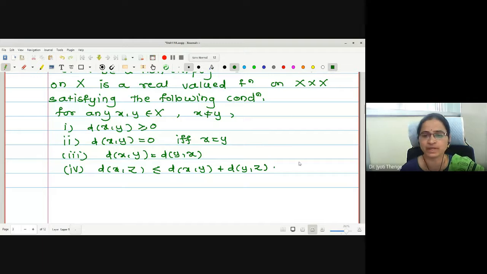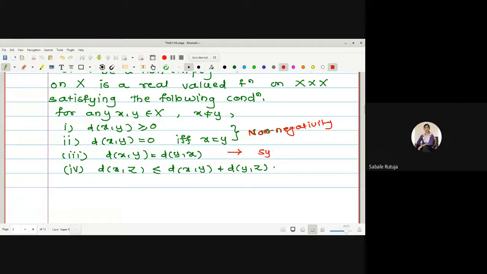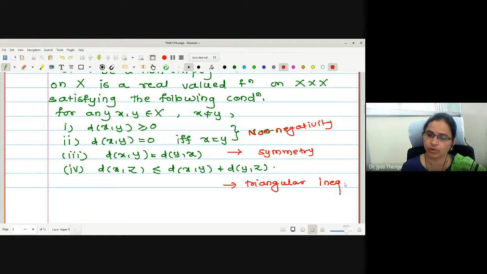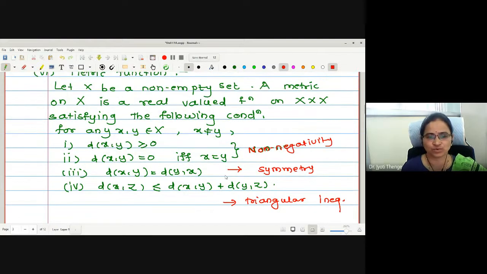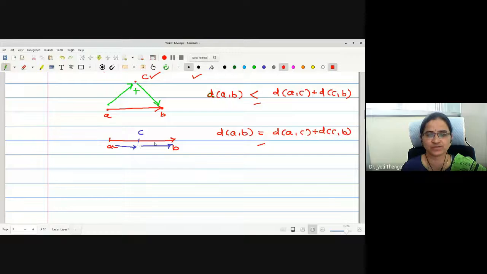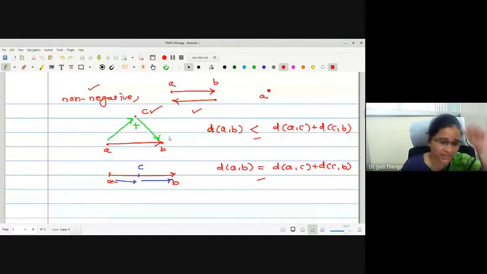Right now, the first two properties combined we call non-negativity. What is this third one? Symmetry. And what is the last one? Triangle inequality. Okay. Now the name itself tells us what a triangle is; here we can observe very easily. Therefore, why there is a need to define a metric is the question actually.